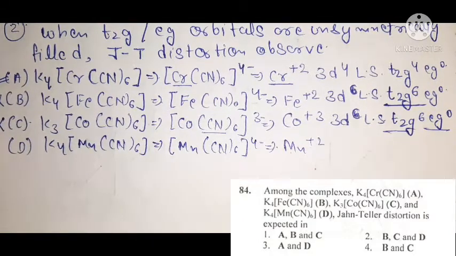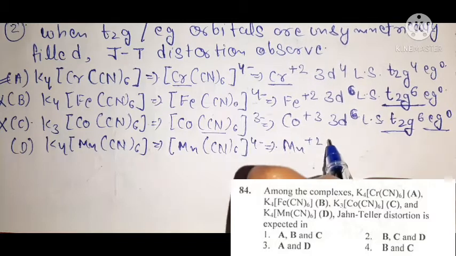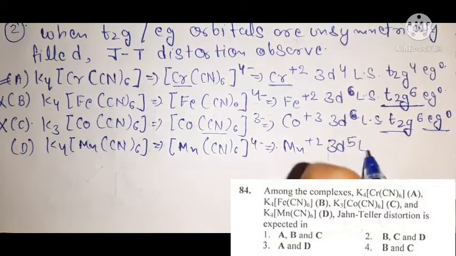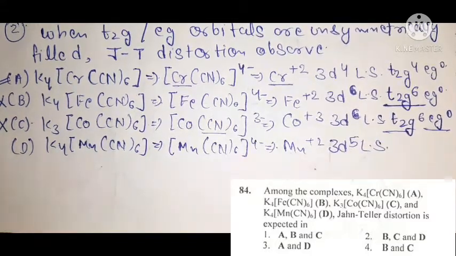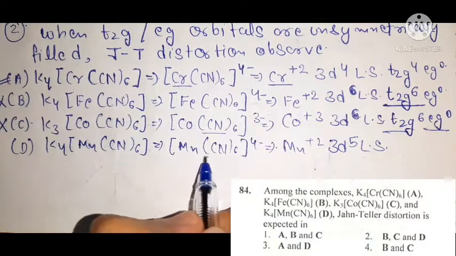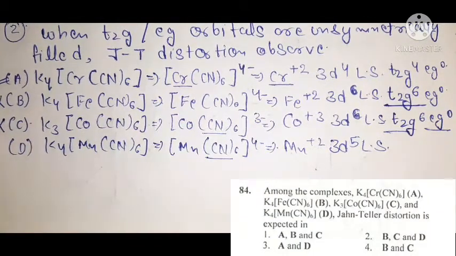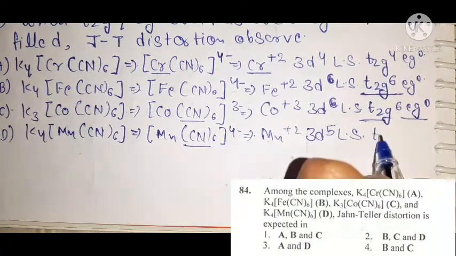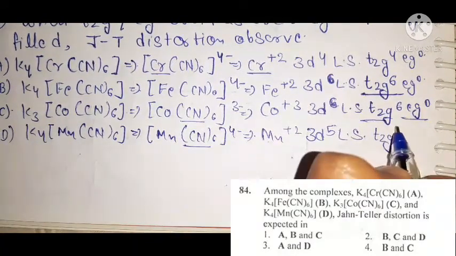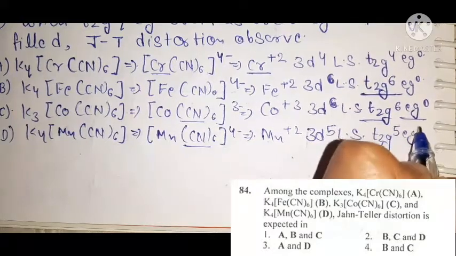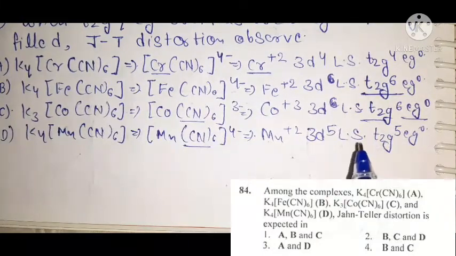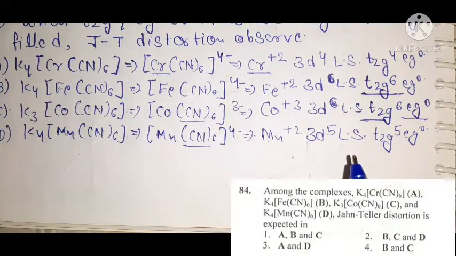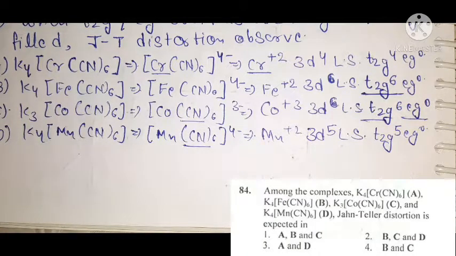And in +2 oxidation state, its electronic configuration is 3d5, and it is also low spin. Why low spin? Because it also contains a strong field ligand. So for 3d5 low spin, the splitting pattern is all 5 electrons are present in the t2g orbital. So t2g5 eg0. So this is again an unsymmetrically filled condition, because in the t2g orbital it has 5 electrons.